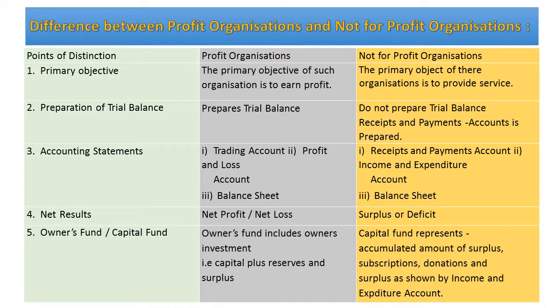Accounting statements. In case of the partnership final accounts, we have already studied. We prepare the trading account, the profit and loss account and the balance sheet. But in case of the not-for-profit organization, we normally prepare the receipts and payments account, the income and expenditure account, and the balance sheet. In case of the profit-making organization, the net result may be a profit or a loss, that is a net profit or a net loss. And in case of the not-for-profit organization, it is a surplus or a deficit. Surplus when the income is more and expense is less, and deficit when the expense is more and income is less. Owner's fund or capital fund.